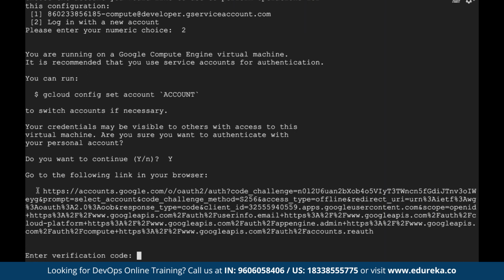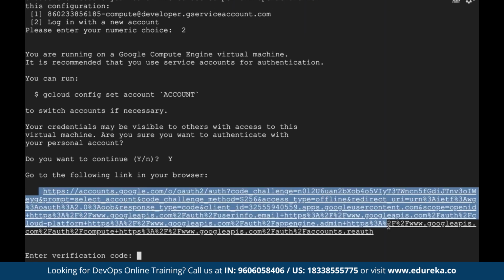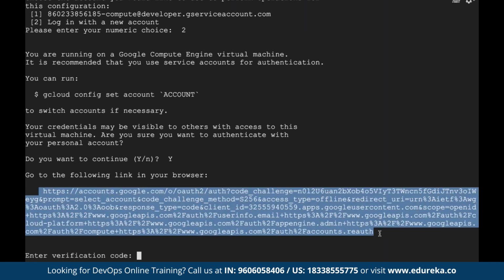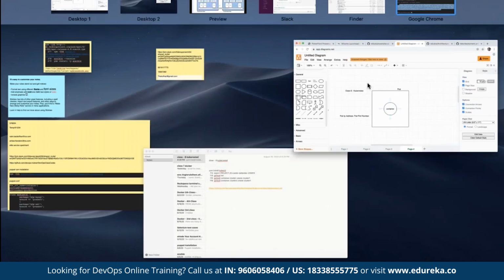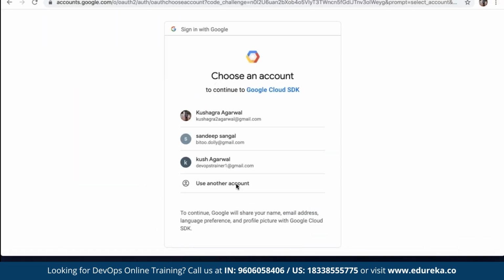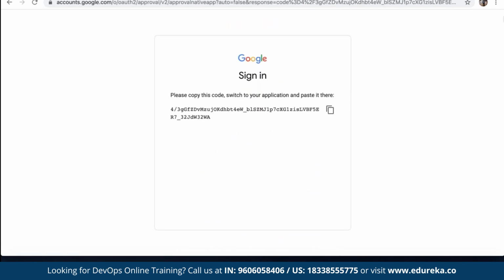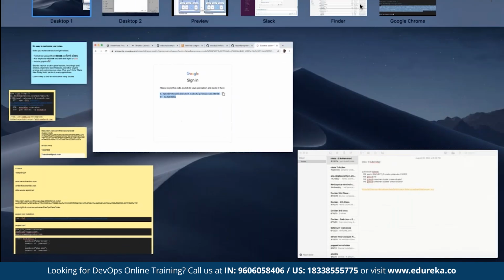Yes. So now copy this Google account authentication link. It's like authentication that whoever is running this account is a genuine person. Copy this, go to your browser, paste it. It will ask which particular account you want to authenticate with. So let's say I want to authenticate using some Google account. Click on allow, copy this particular code and paste it there.